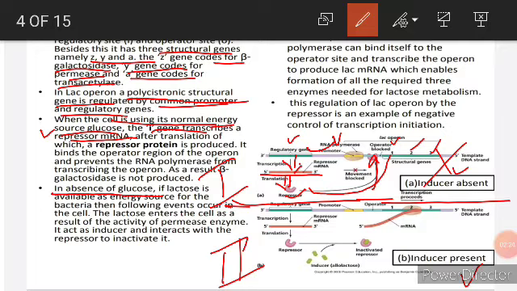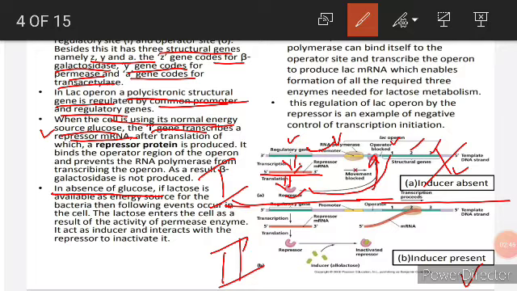So because of this, when glucose is present, these 3 enzymes, beta galactosidase, permease and transacetylase, are not required at that time, so they will not be produced, and this is what is called the switch off model. So here the first model is what? Switch off model, where these enzymes are not going to be produced as they are not required.